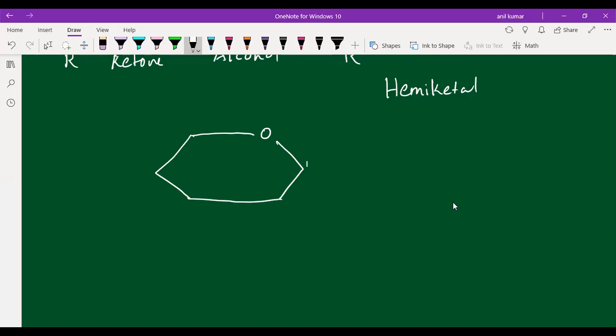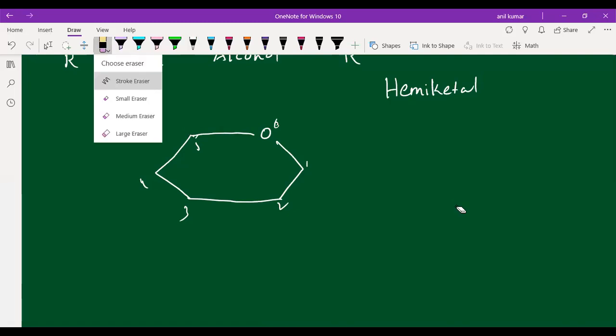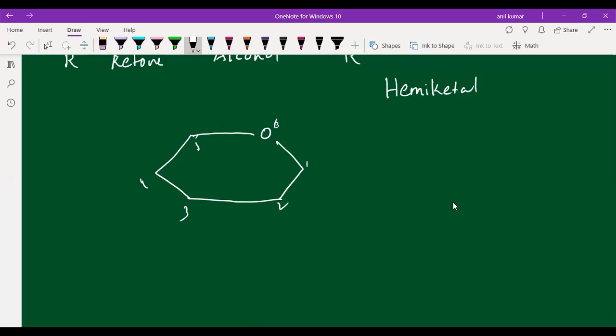It is a 6-membered ring. 1, 2, 3, 4, 5, and one more will be there here. Total 6-membered ring, students. You can see the 6 vertices. Total we have the 6-membered ring. But in fructose, what happens, students, we will be having only a 5-membered ring.